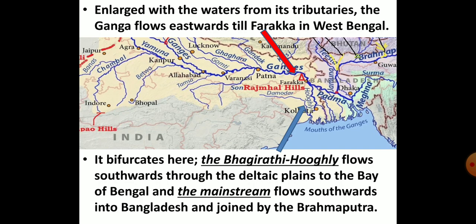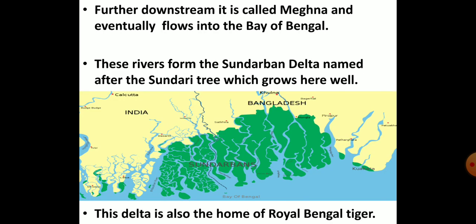The other part is the main stream that flows southward into Bangladesh, where the river Brahmaputra joins it. Now it is called Meghna, a mighty river with the waters from the Ganga and the Brahmaputra, and eventually flows into the Bay of Bengal.